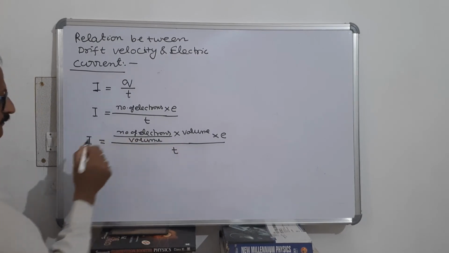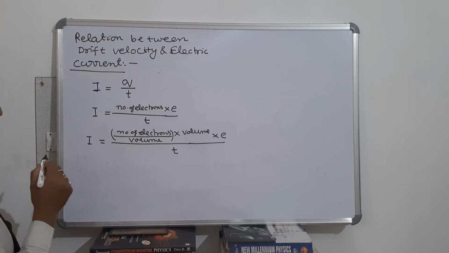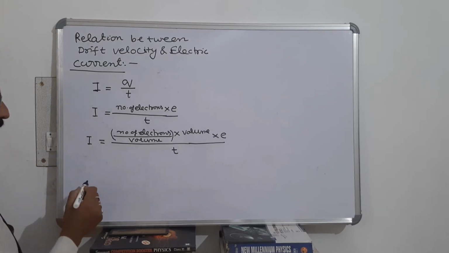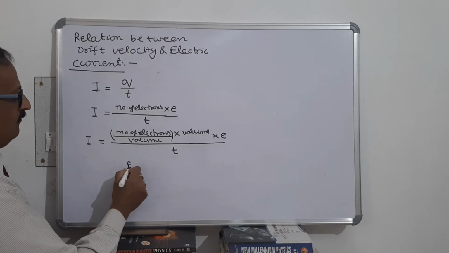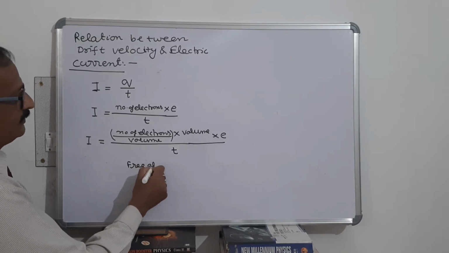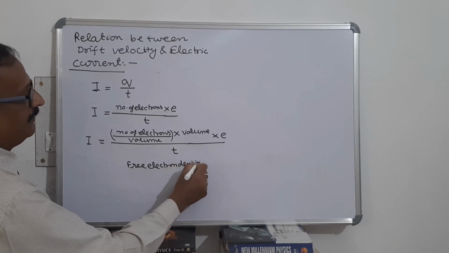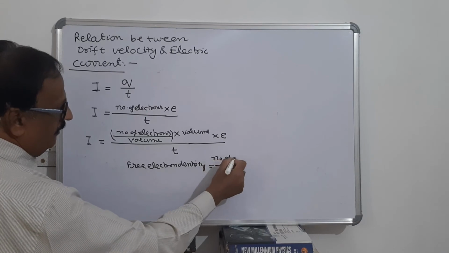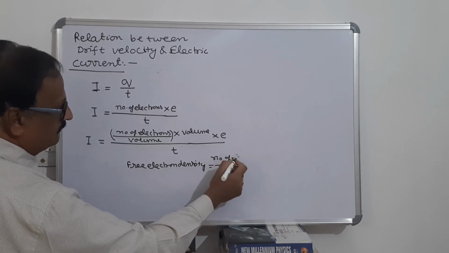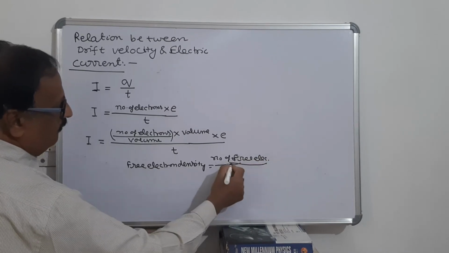Now this number of electrons upon volume, meaning the number of electrons per unit volume, is called free electron density. It is equal to the number of free electrons upon volume.